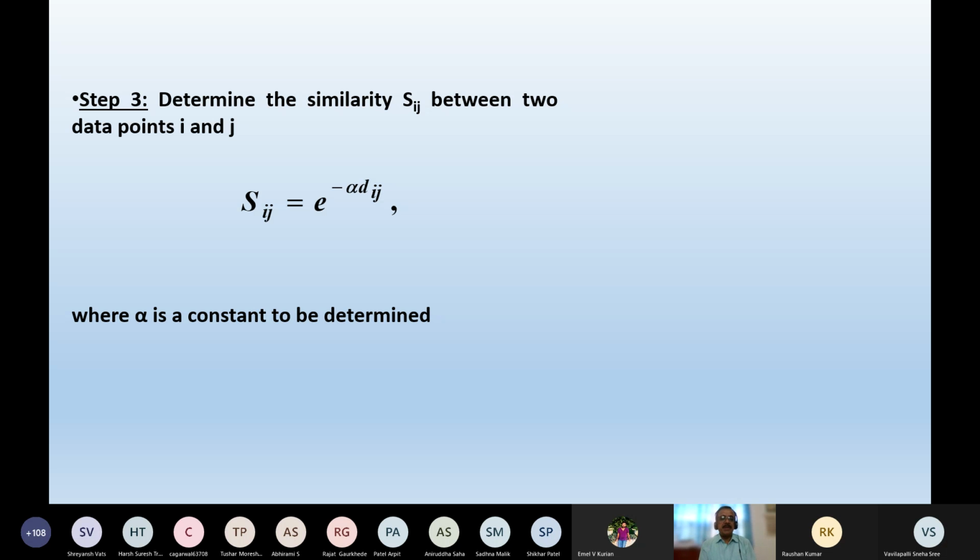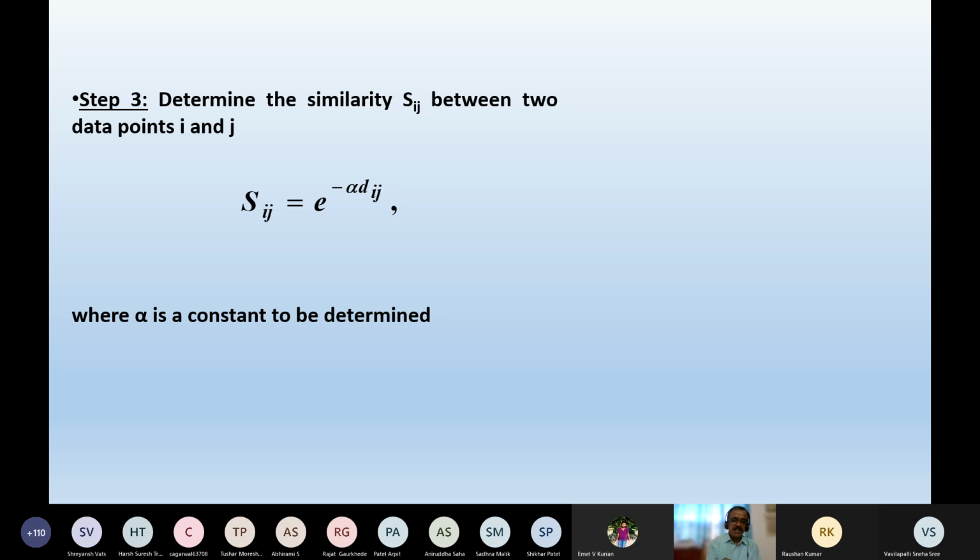Now, before I go for the expression to determine the similarity of two data points, let me tell you the fact. If the distance between the 2 points i and j is very small, the similarity between them will be large. Are you getting my point? Let me repeat. If the distance between the two data points is small, if the two data points are very close to each other, their similarity will have a larger value.